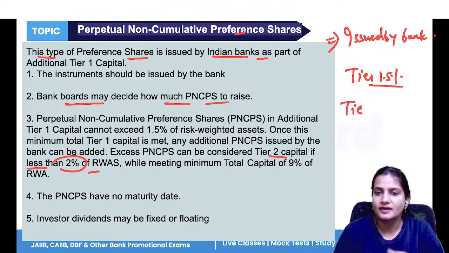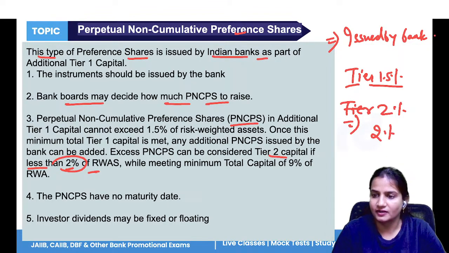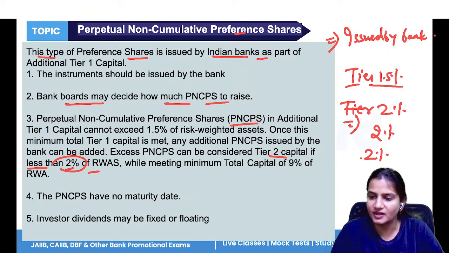If any additional PNCPS is issued by the bank, that would be used under Tier 2 capital, and it should be less than 2%, not even 2%, it should be less than 2%.